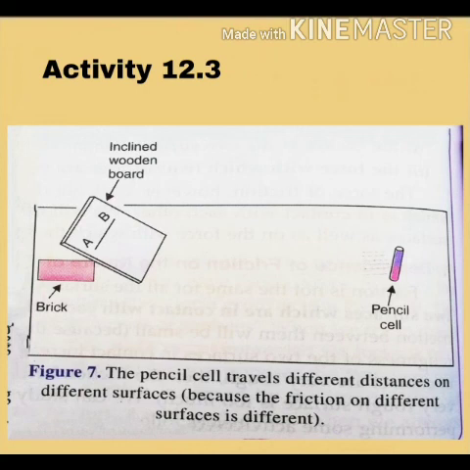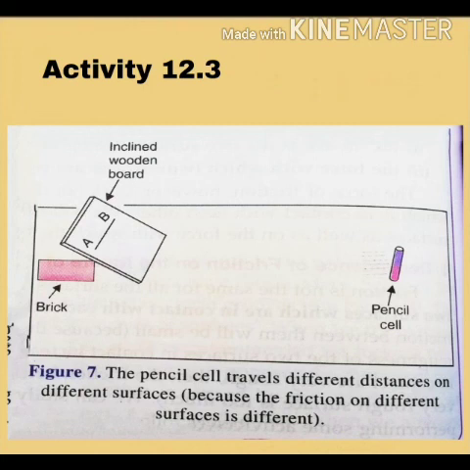And this tells us that the smoother the surface, the less the friction, and the rougher you make the surface, meaning more irregularities, obviously it increases the friction. So by both these activities we can conclude that friction depends on the nature, that is the smoothness or roughness, of the two surfaces.